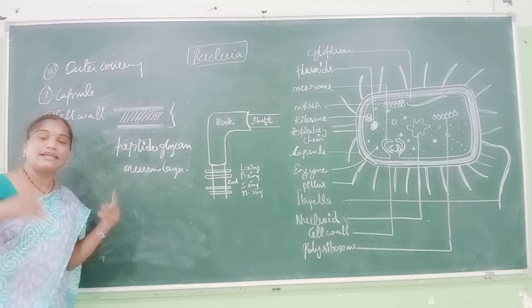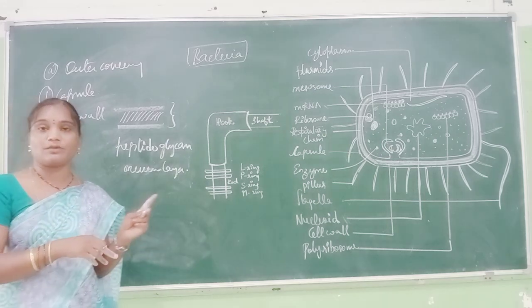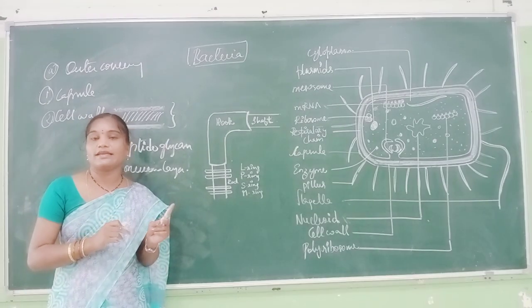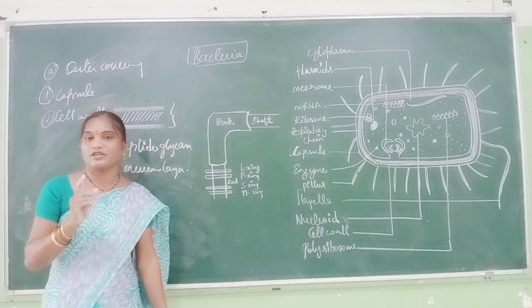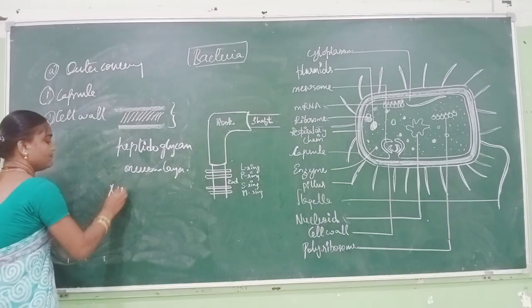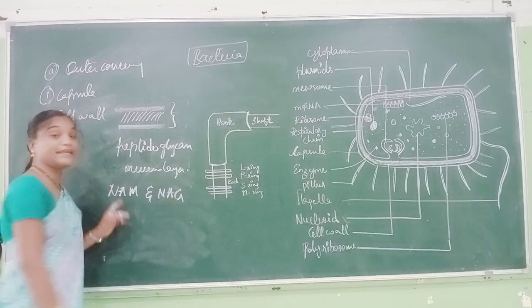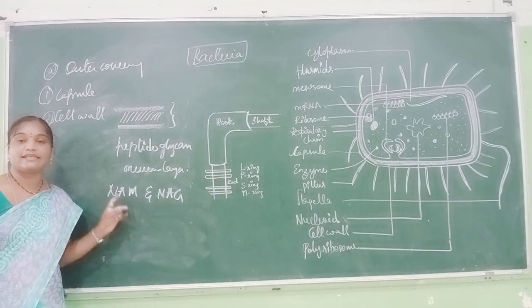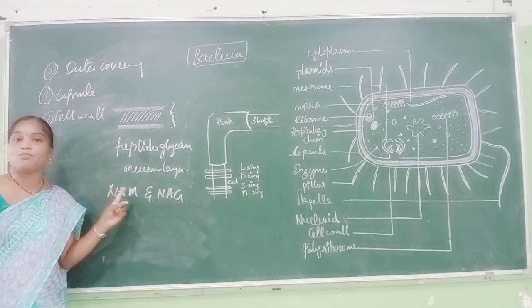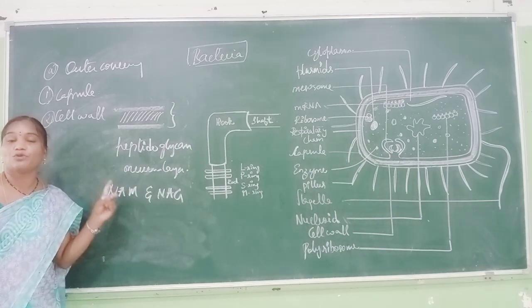And if you go in depth, the peptidoglycan layer is made up of two units of mucopolysaccharides.